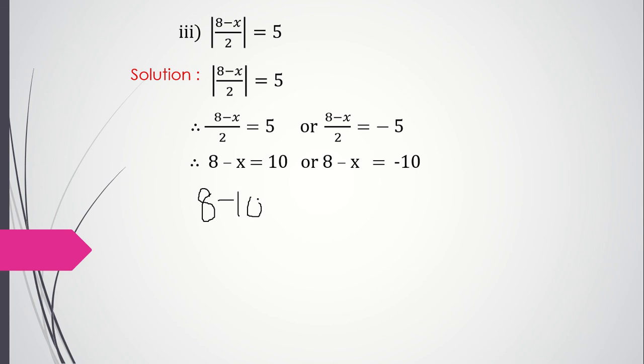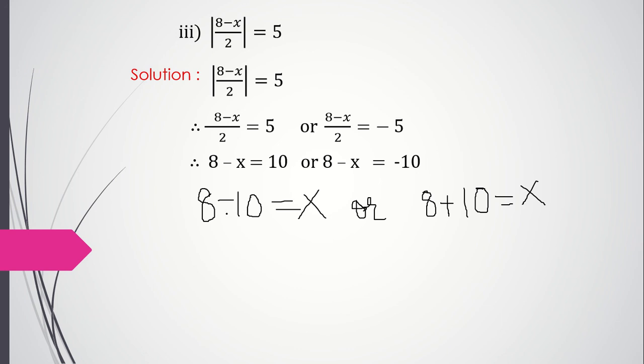Minus 10 is equal to x. X was minus, it goes that side, it will become plus. Or 8 minus 10 comes here, will become plus 10 is equal to minus x goes that side, becomes plus x.